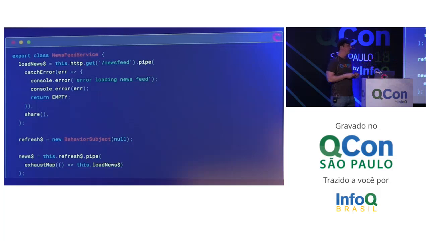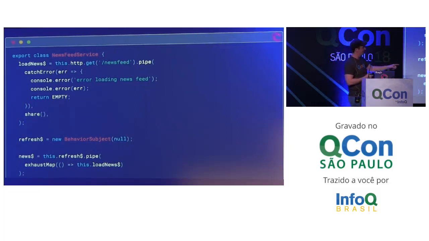And what refresh is, it's a BehaviorSubject. BehaviorSubjects are observables that have a next method on them. It's got a couple other methods too. It happens to be an observer as well. But for those of you not familiar with Rx, it's just got this next method on it, and when I next a value into it, it's emitted from the observable. So it's kind of an imperative way to create an observable. The other interesting thing about BehaviorSubjects is they cache the most recent value. In this case, we're starting with null because it doesn't really matter what the value is because we're not using it. And as soon as you subscribe, it will give you the most recent value that it has stored.